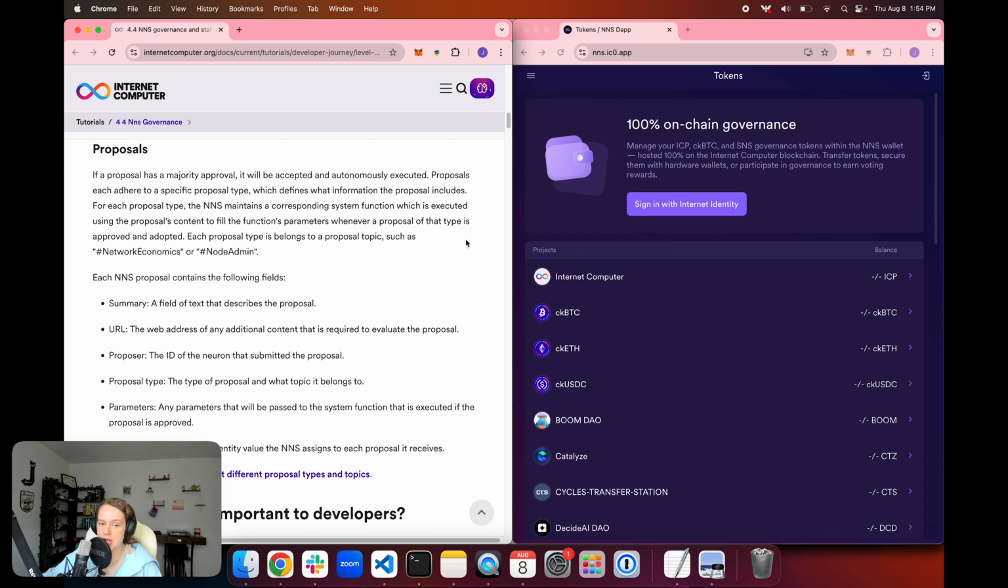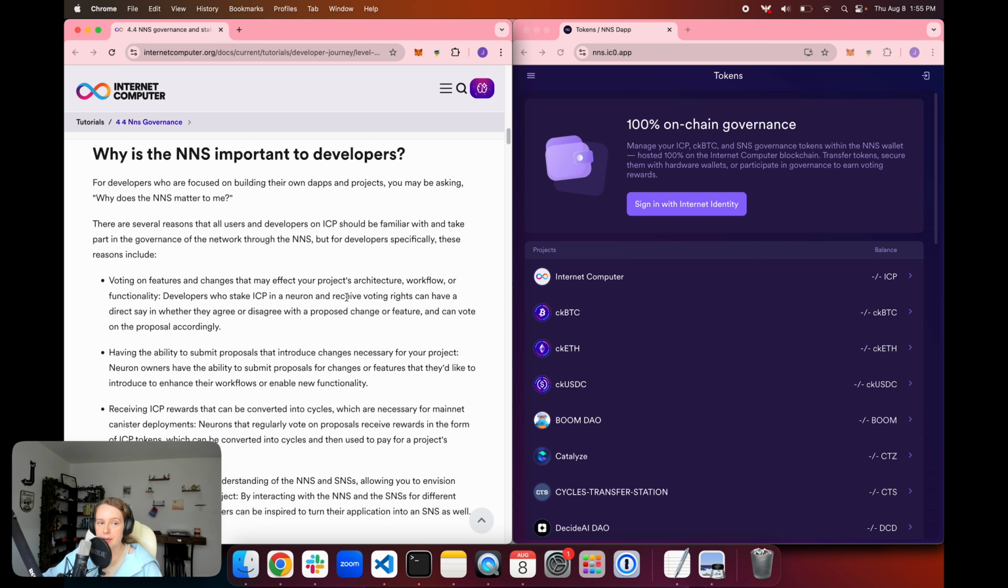So like I mentioned, each change to the network is done through a proposal, and this is what your neuron is going to be voting to either accept or reject. Each proposal has a set of fields, such as a summary, a URL that contains additional content that is required to evaluate the proposal, the ID of the neuron that submitted the proposal, the type of proposal, any parameters that are going to be passed to the system function if the proposal is approved and executed, and then the unique identifier that the NNS assigns to each proposal. Any neuron can submit a proposal to the NNS.